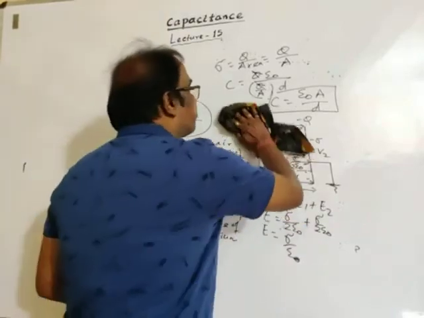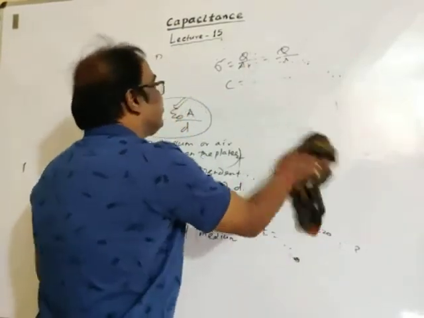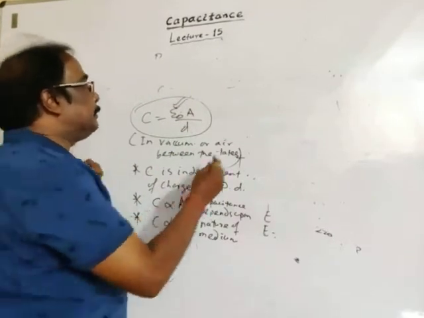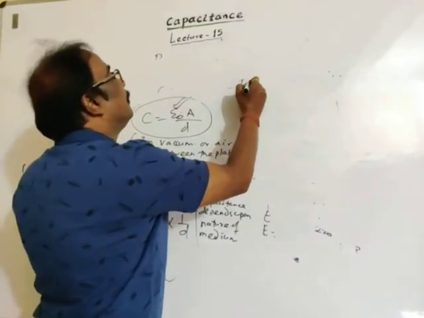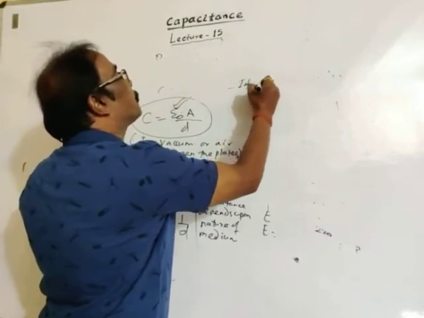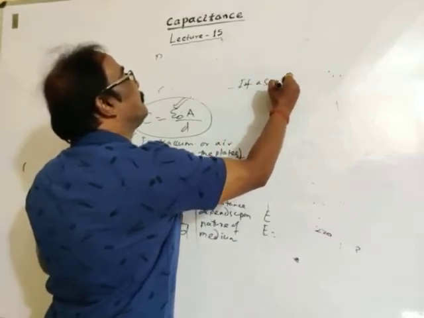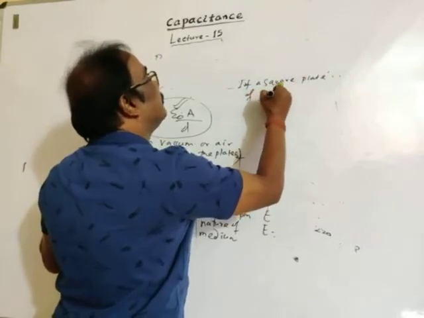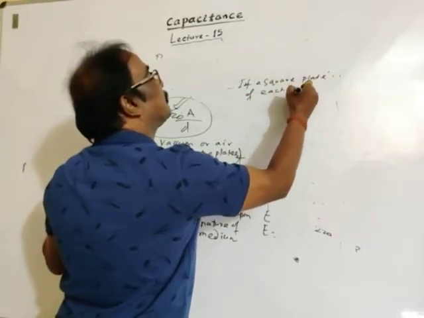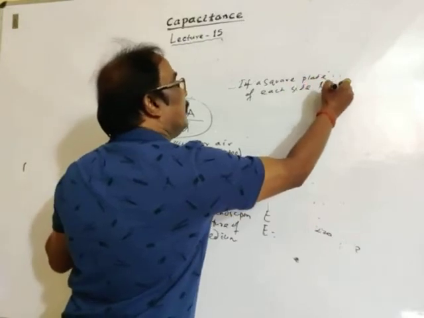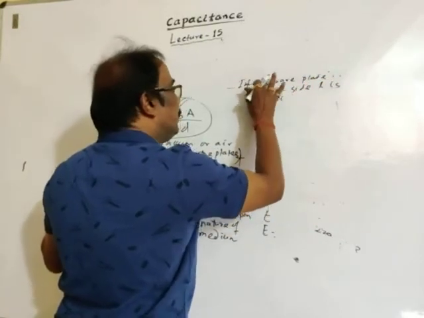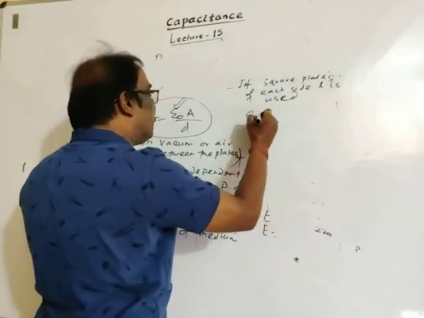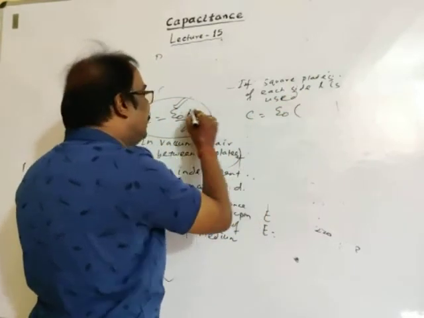Then some points. See, this is our formula. If square plates of each side L are used, then capacitance is epsilon naught area.